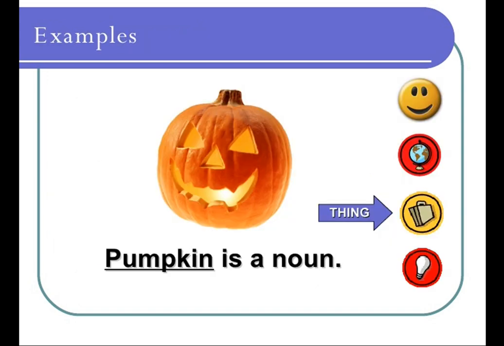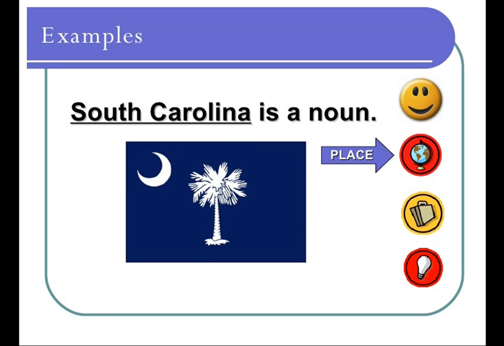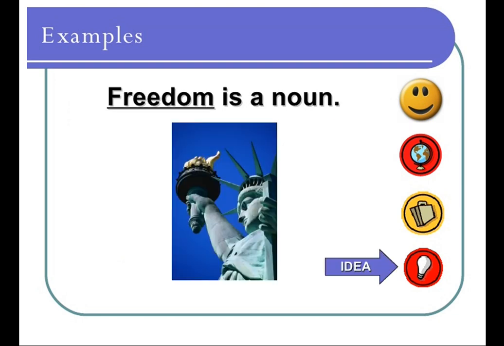Pumpkin is a noun of a thing. Chef is a noun of a person. South Carolina is a noun of a place. Freedom is a noun of an idea. Are all nouns the same? No, there are different types or classes of nouns. Let's take a look at all of them.